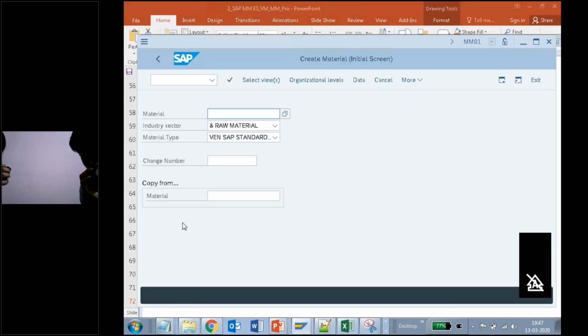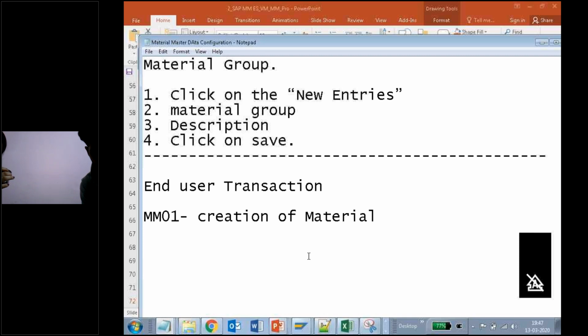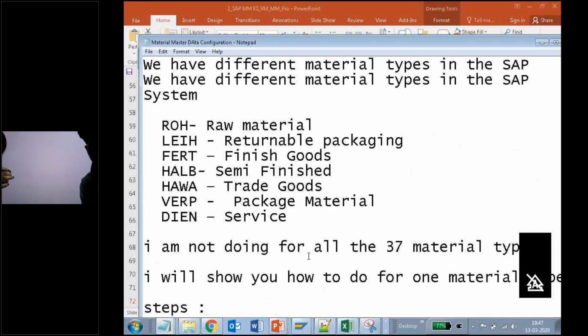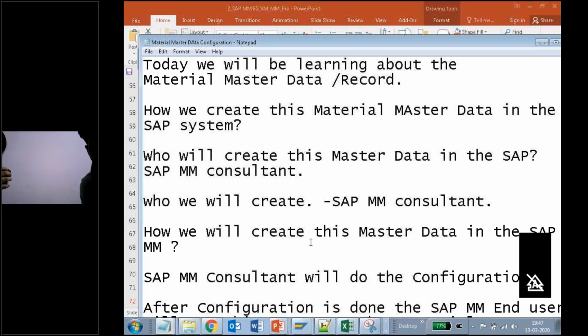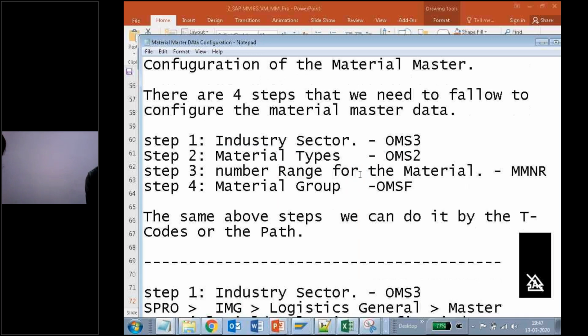Right. So here, what is our industry sector? Anyone remember the industry sector? Tick one. See here, how I'll do it. What is our first point? Industry sector is the first one we created. So come down.